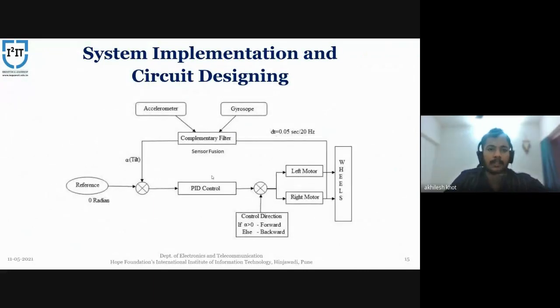So now we'll talk about system implementation and circuit design. Basically, what our project does is balance a robot on two wheels. For that balancing purpose, we need a controller, so we have used a PID controller, and to know the angle and the position of the robot, we have used the MPU 6050 sensor. It has an accelerometer and gyroscope.